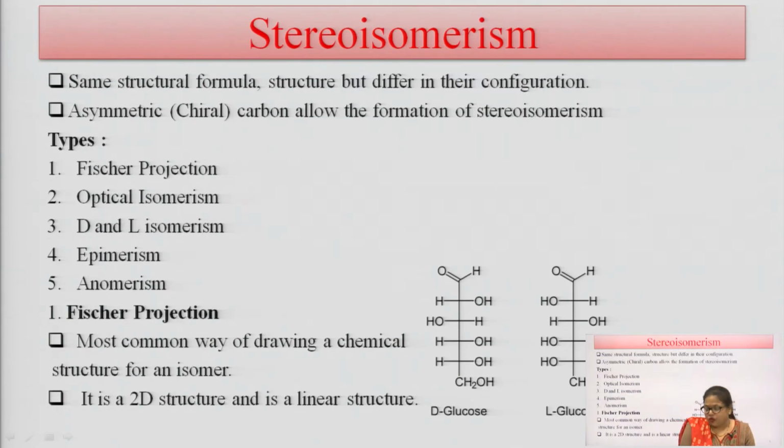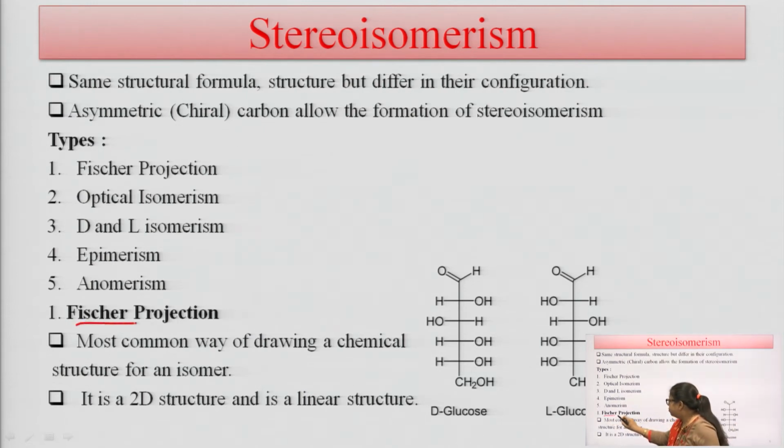The next is stereoisomerism. Stereoisomerism is where the compound has at least one chiral carbon having four different groups in its structure. So, those structures which have a chiral carbon show stereoisomerism, and in glucose and monosaccharides stereoisomerism is present, shown in different types. Glucose is shown by the Fischer projection, and it shows optical isomerism, D and L isomerism, epimerism and anomerism here. So, what is the Fischer projection?